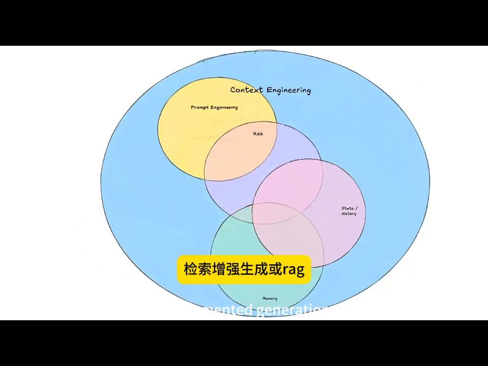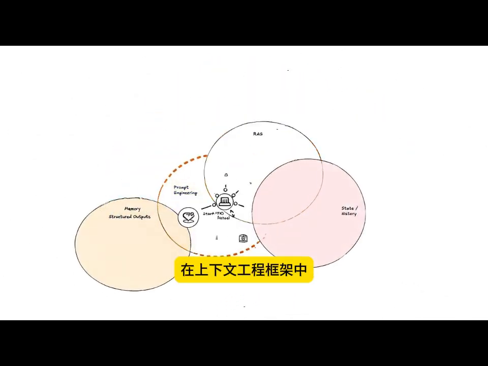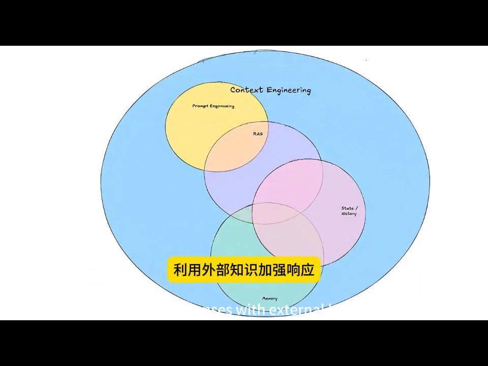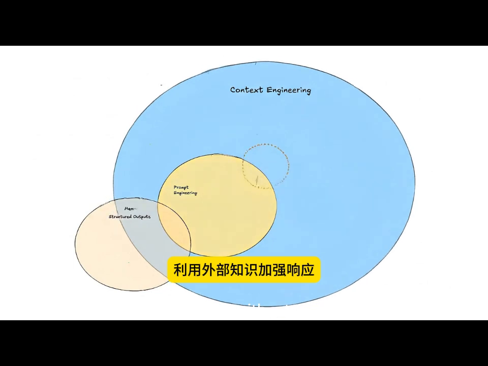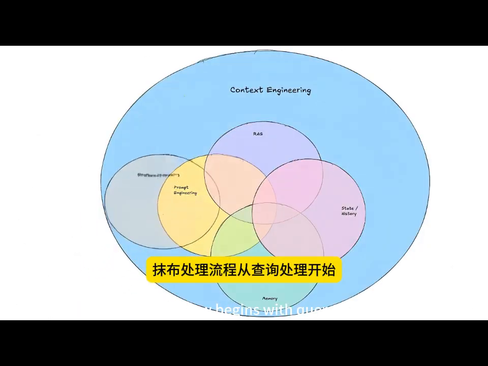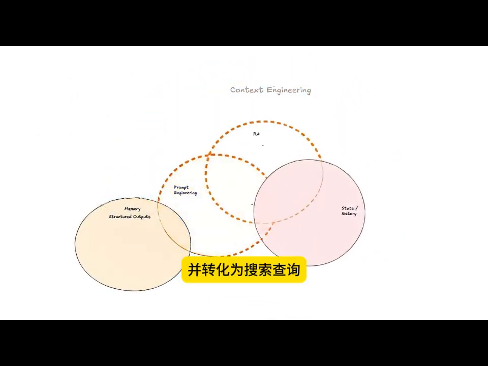Retrieval-augmented generation, or RAG, serves as a crucial component in the context engineering framework. RAG combines retrieval mechanisms with generative models to enhance responses with external knowledge without retraining the model. The RAG process flow begins with query processing, where user queries are analyzed and transformed into search queries.